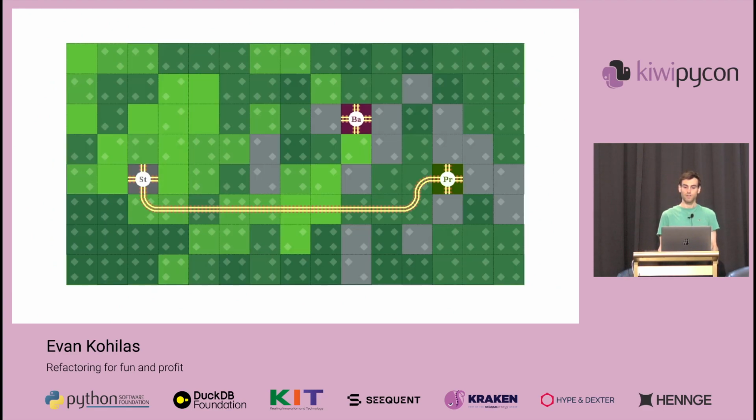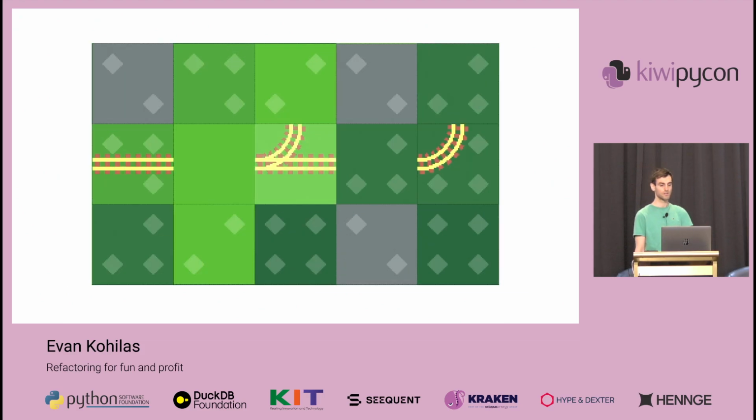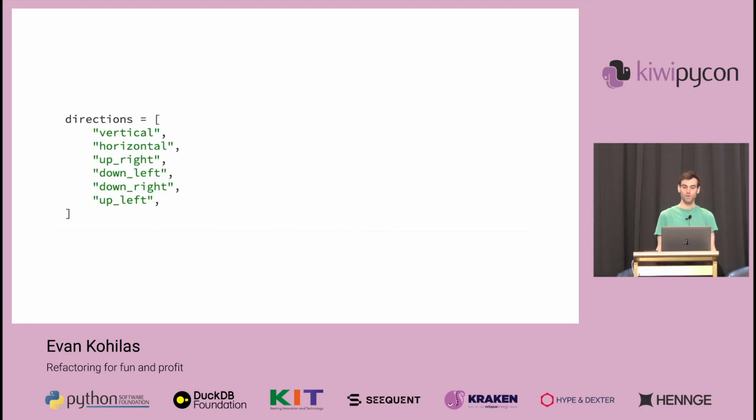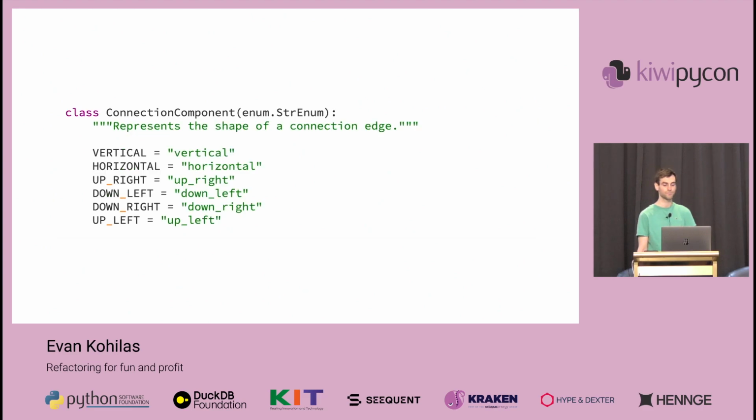Well, a single connection from a port to a city has a direct path, but there's often multiple of these connections that can overlap, like this middle part here, meaning that the track at that overlapping point can consist of different components. In this case, a horizontal and an upright component, which I had just defined as strings and passed around as a set. Now, while this worked, it not only was difficult to understand, but also difficult to work with, since these directions were referenced as strings everywhere in the code.